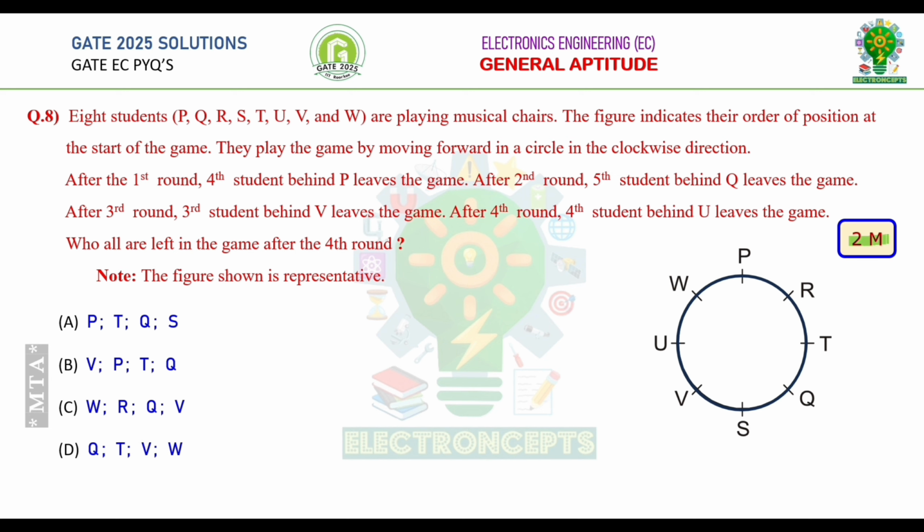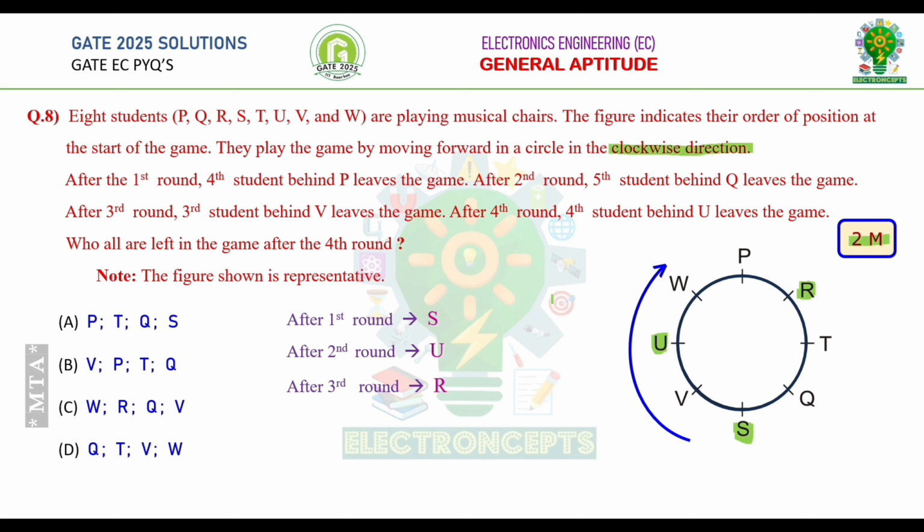Question number 8. This is GATE 2 marks question. 8 students are playing musical chairs. The figure indicates their order of position at the start of the game. They play the game by moving forward in a circle in a clockwise direction. After first round, fourth student behind P leaves the game. The fourth student behind P is S. Therefore, S is eliminated. After second round, fifth student behind Q leaves the game. U leaves the game. After third round, third student behind V leaves the game. Therefore, R leaves the game.